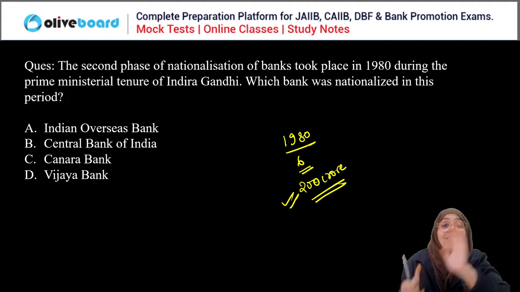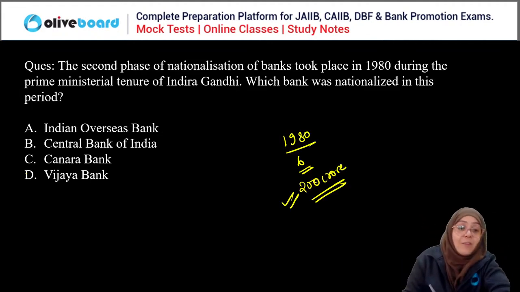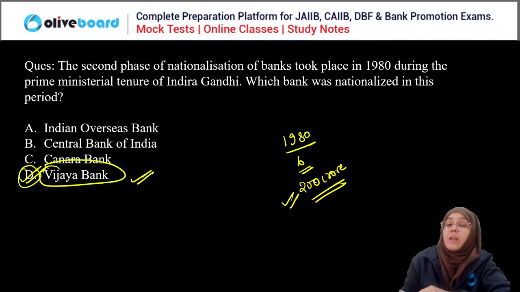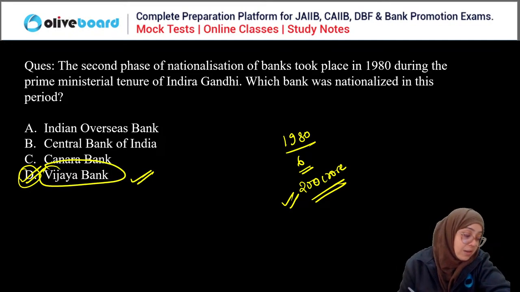So obviously Vijaya Bank was nationalized during this phase. D is the correct answer here.